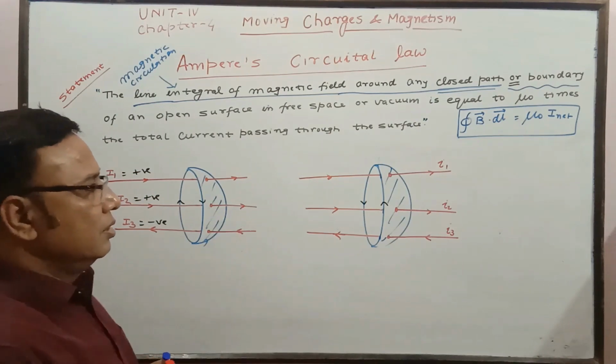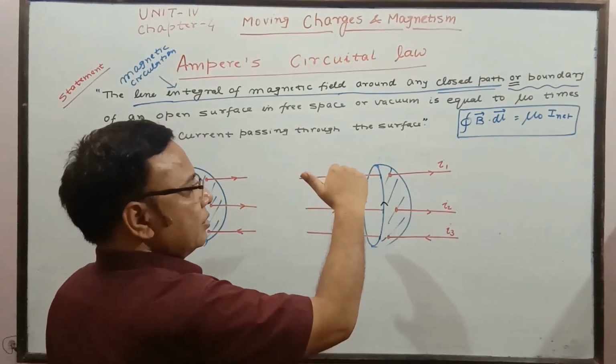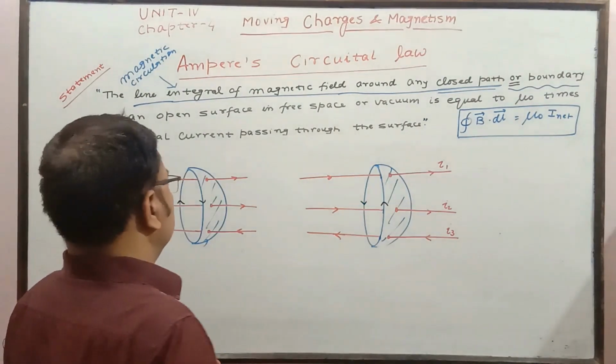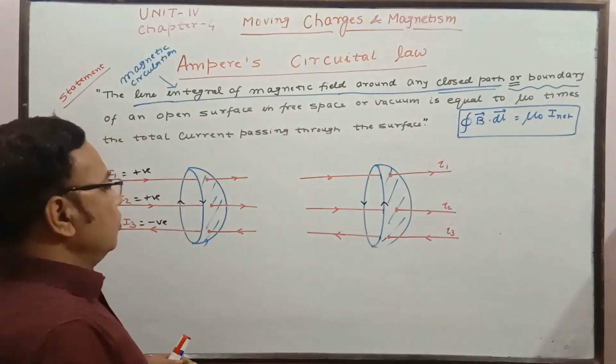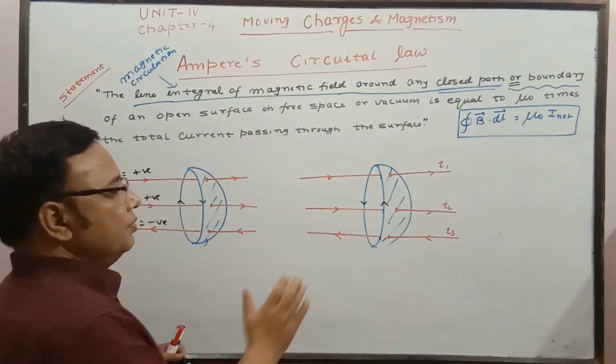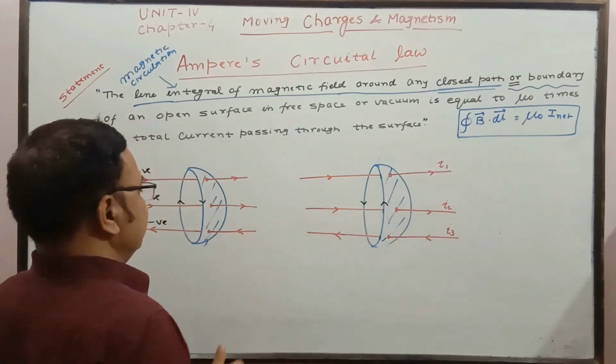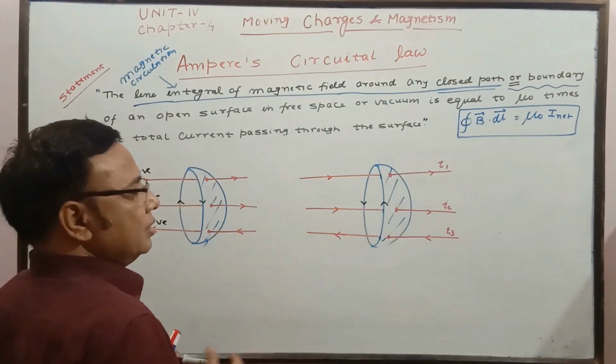Now come to this. Here the direction of traversal is just opposite to the first one, like this. Due to the opposite orientation with respect to the first, all the currents towards left will be positive and towards right will be negative.